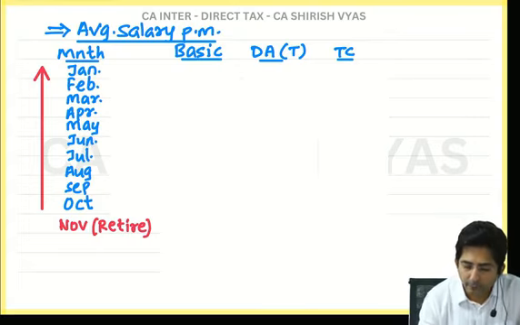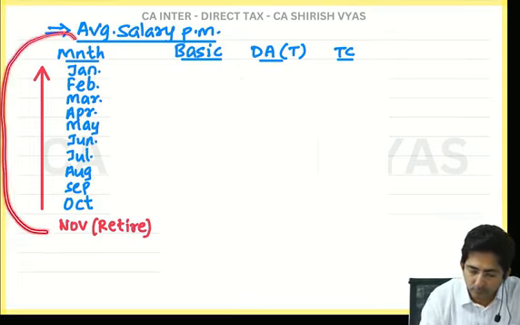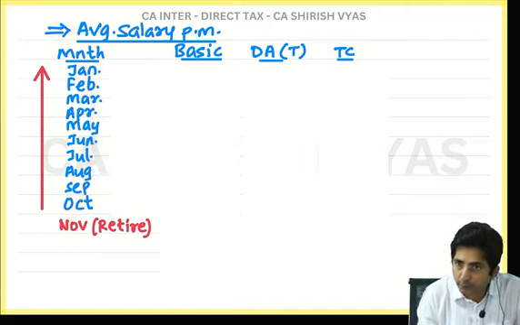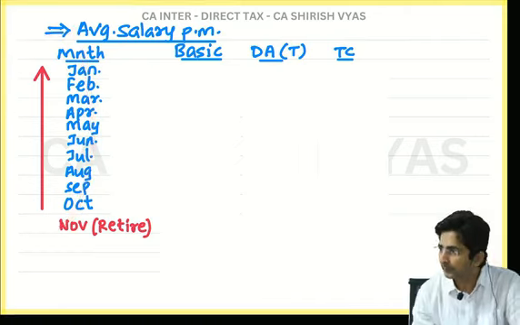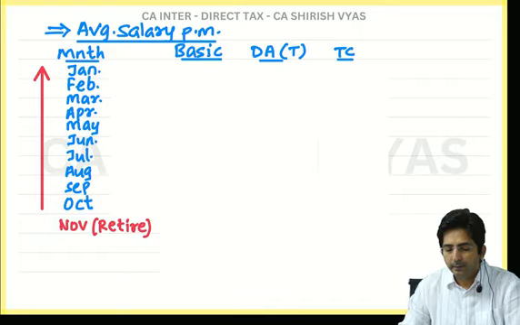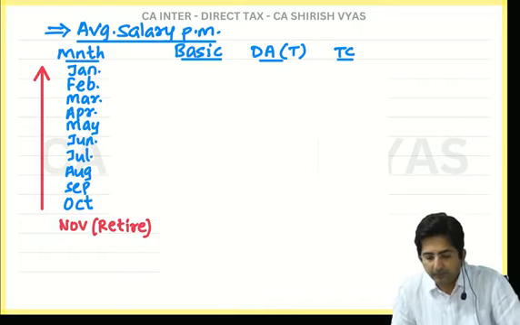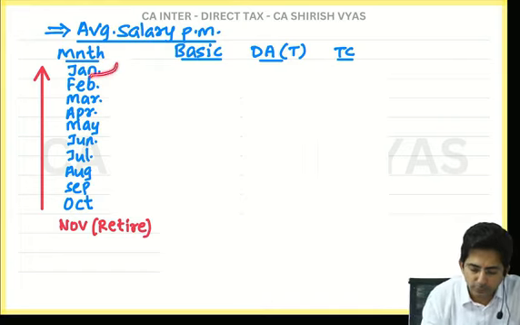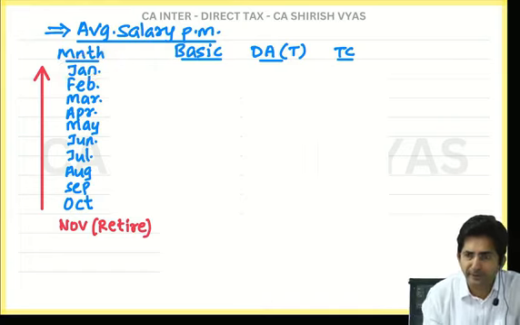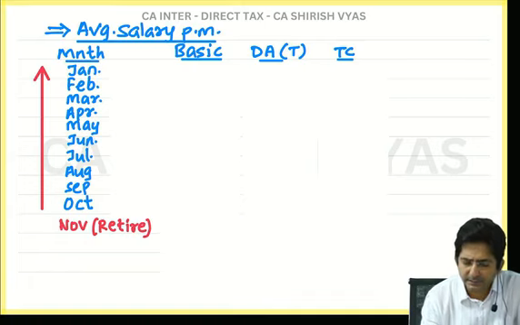And see why I have drawn this arrow. Can you see this arrow? This is to show that you go reverse. Reverse working of preceding 10 months. Copy this. Average salary per month. See, if you look at January, you will wonder how did January come. So don't see January.